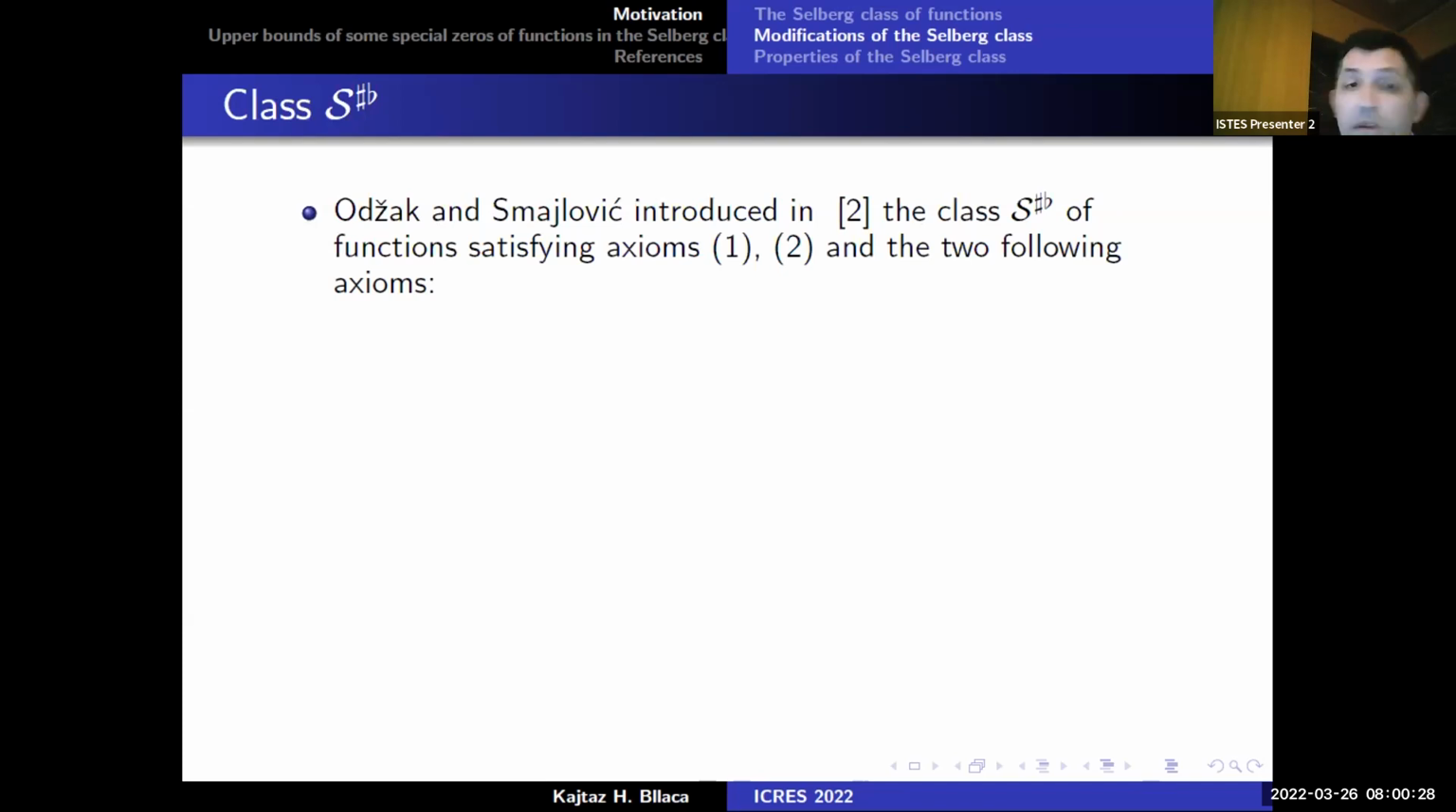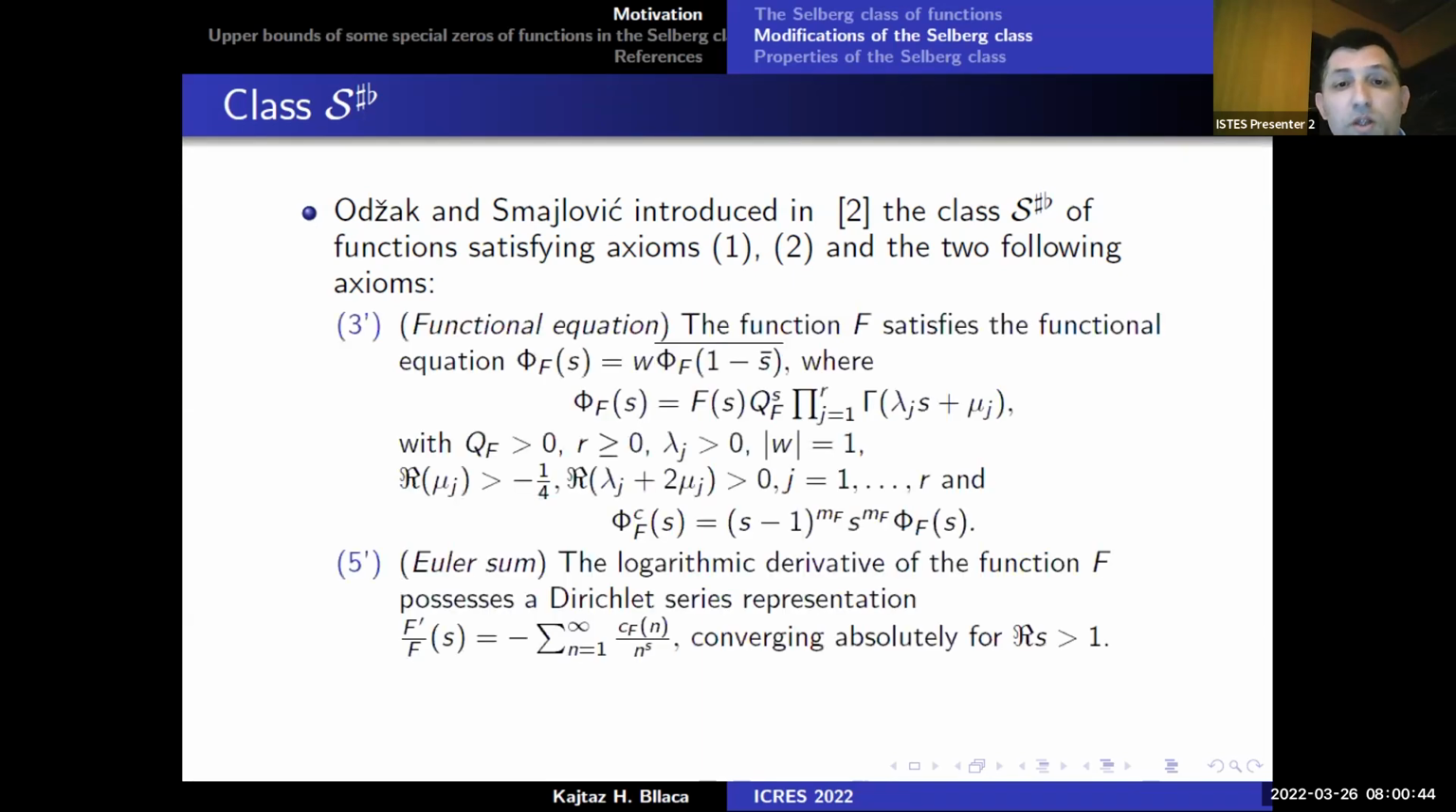And in their paper, Odžak and Smajlović introduced a new class of functions which they denote by S sharp flat. This class satisfies axioms 1 and 2 of the Selberg class, and these two following axioms.